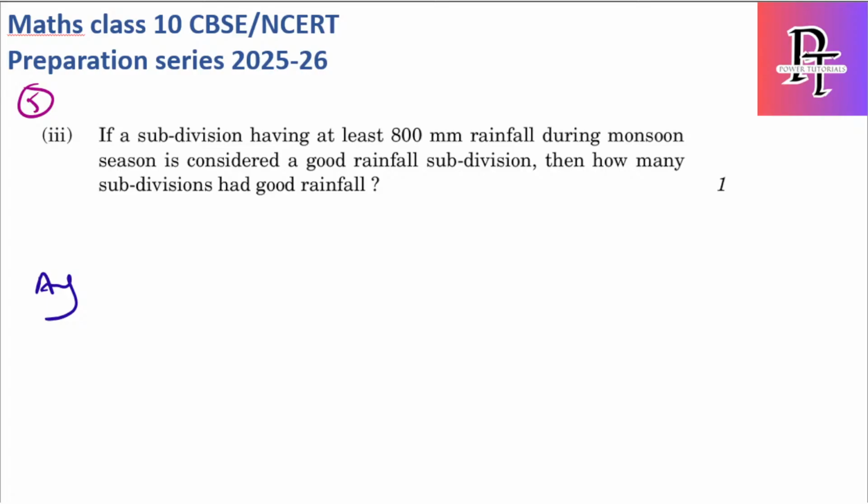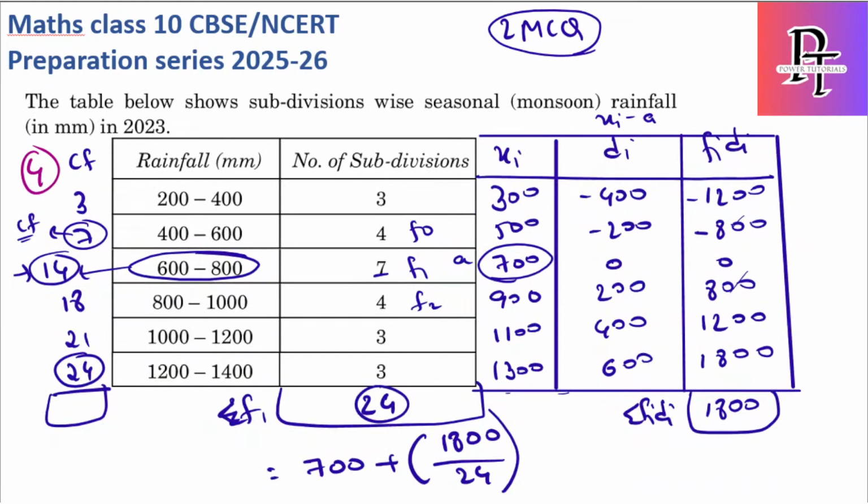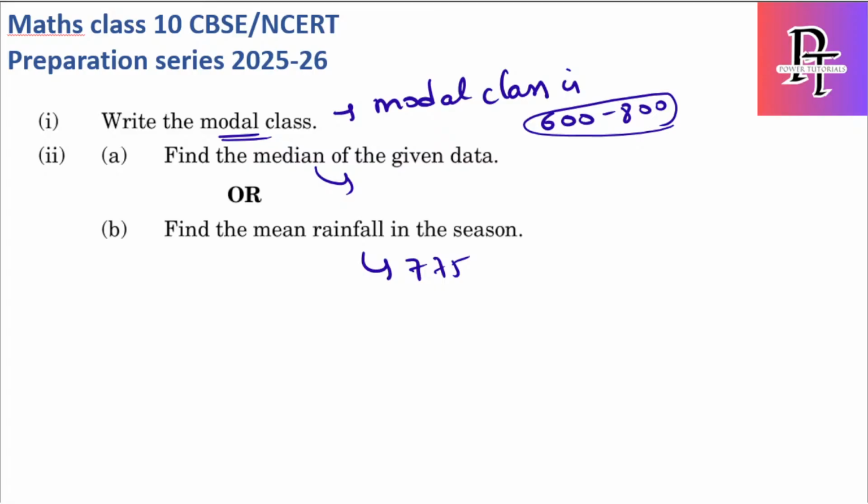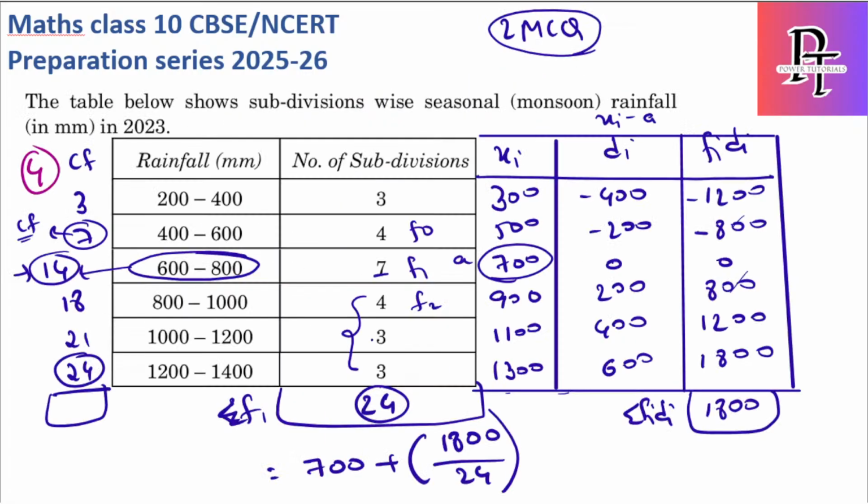Let's move to the next question. In this question they are asking, if a subdivision having at least 800 mm rainfall during monsoon season is considered a good rainfall subdivision, then how many subdivisions? So simply, how many are greater than 800 we need to consider. Greater than 800 is the combination of all these three, which is 4 plus 3 plus 3. 4 plus 3 is 7, 7 plus 3 is 10. So 10 subdivisions have good rainfall because they have considered at least 800 as the value.